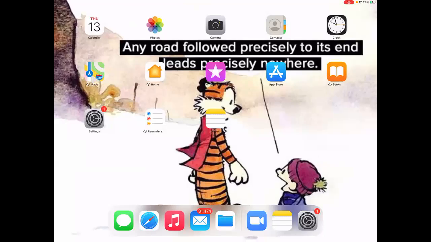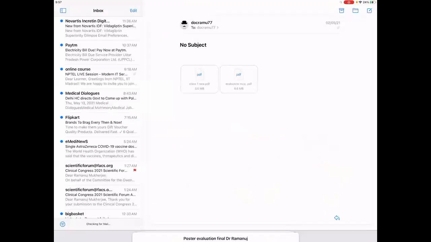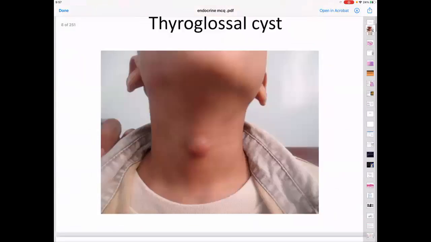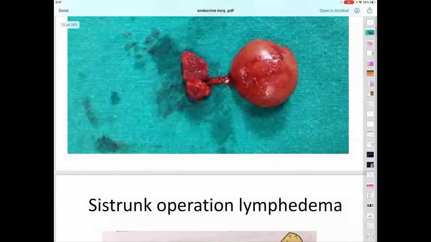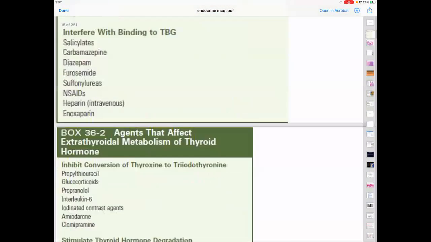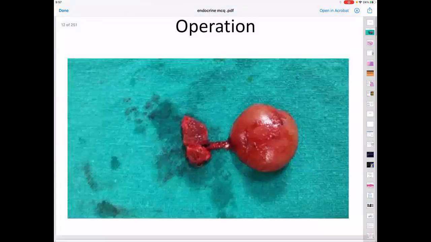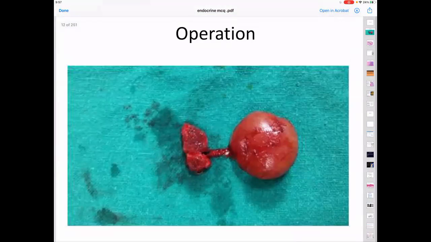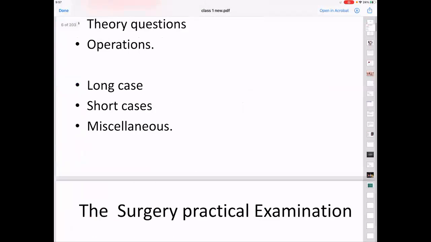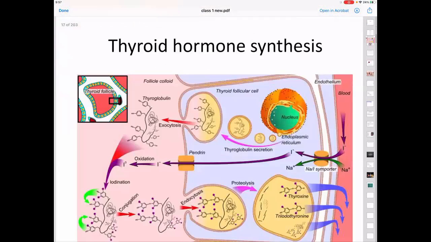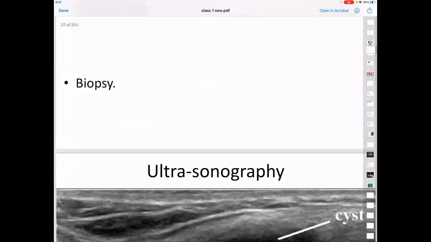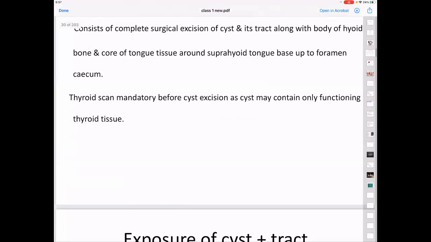Midline. Okay, it is in the midline. And if I have a picture, please look into the picture. I think I do have the picture with me. Okay, no, I don't have the picture with me. If I had the picture, then I would have shown you. Oh no, I think I have the picture with me. Just give me a minute, please. No, I have the picture, sir. Just give me a minute, please.